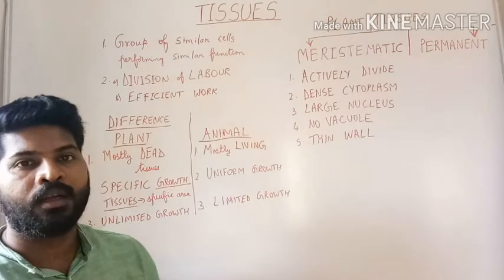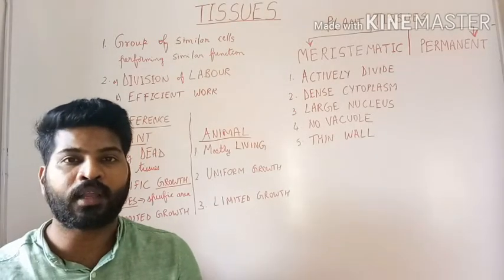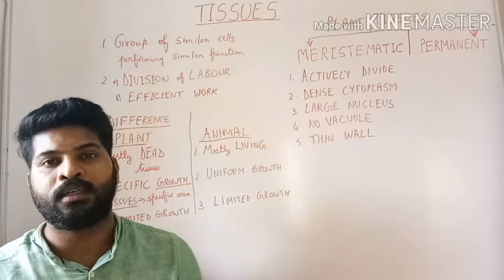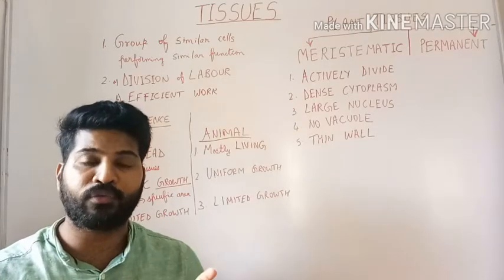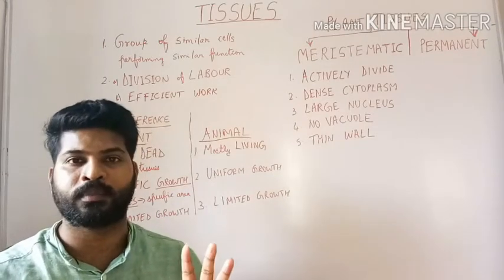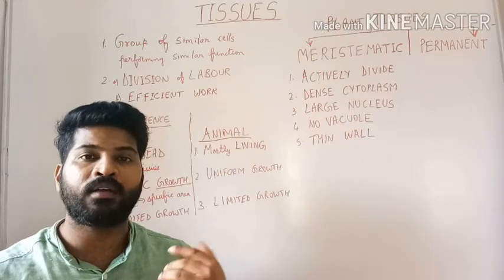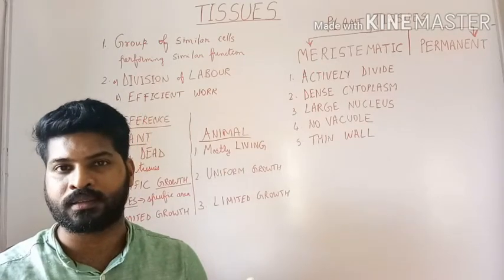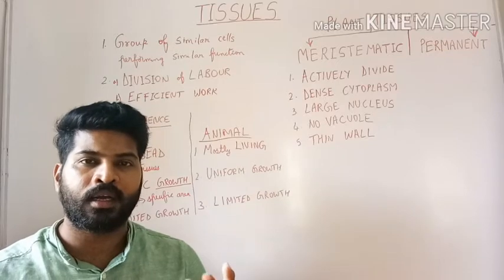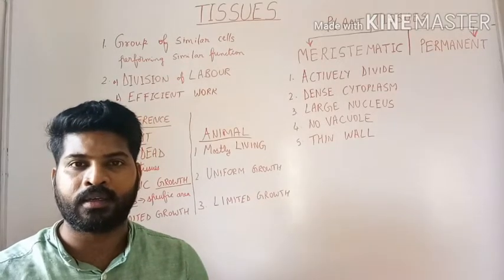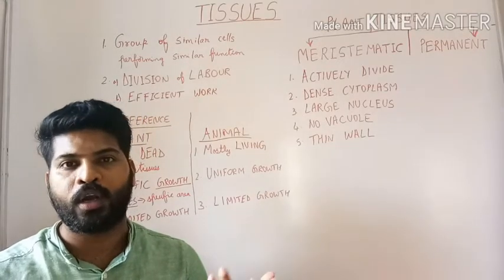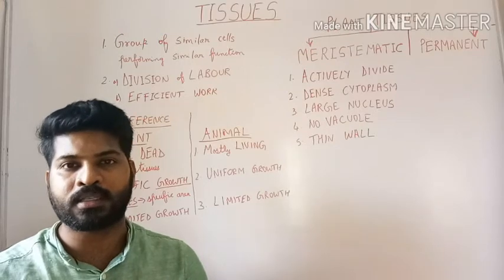So, in the case of unicellular organisms, because only one cell has to perform all the functions, they have a very short lifespan. For example, a bacterium has a lifespan of around 20 to 60 minutes.